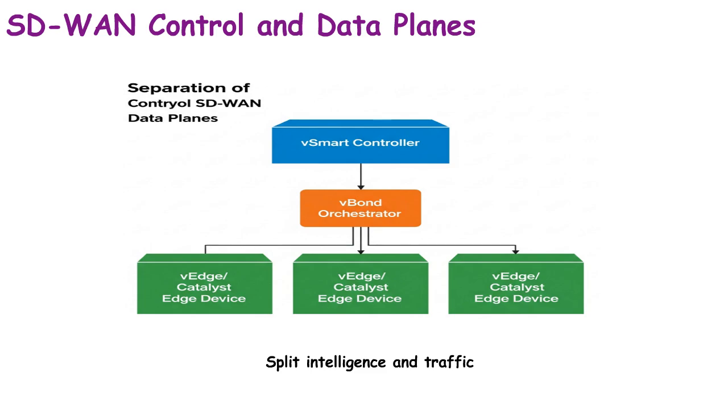The data plane consists of vEdge or Catalyst Edge devices that forward user traffic. vBond orchestrators authenticate new devices and establish initial secure connectivity. This separation enhances scalability, improves security, and simplifies troubleshooting for administrators. These elements are applied when deploying branch connectivity, cloud integration, and hybrid WAN solutions. In summary, the control plane handles intelligence, while the data plane ensures traffic delivery in SD-WAN.